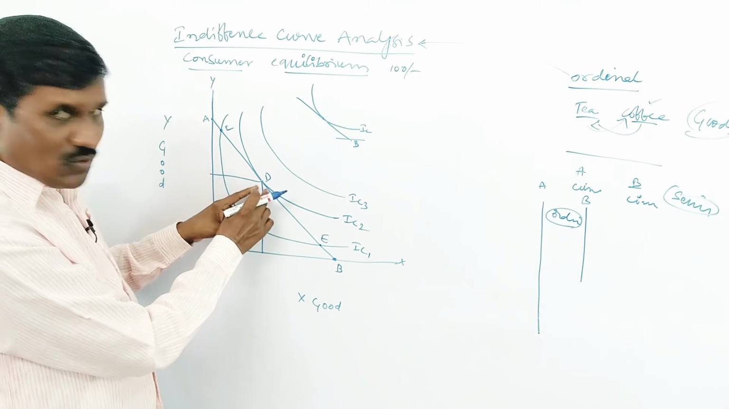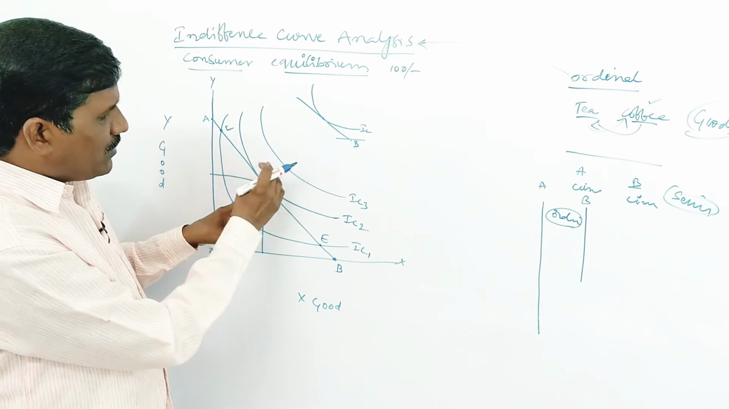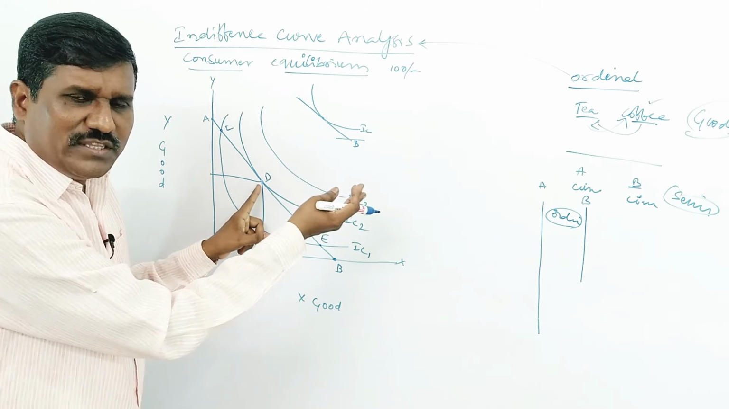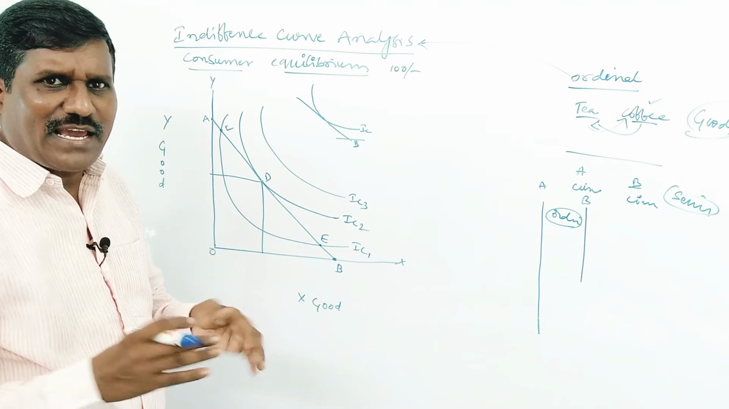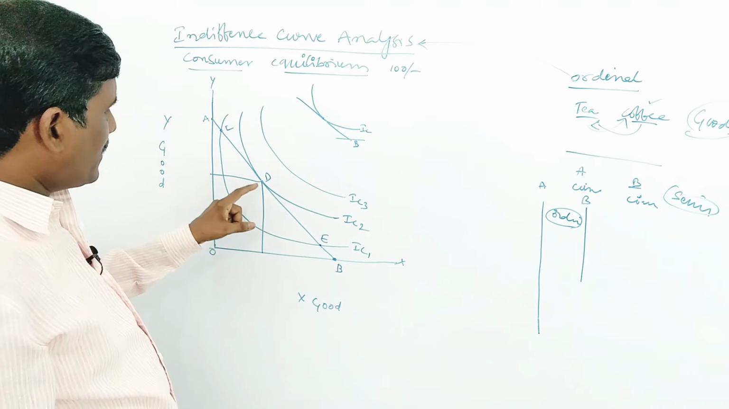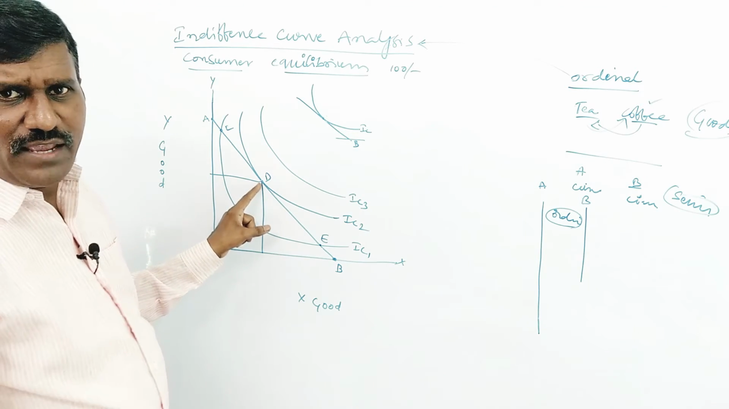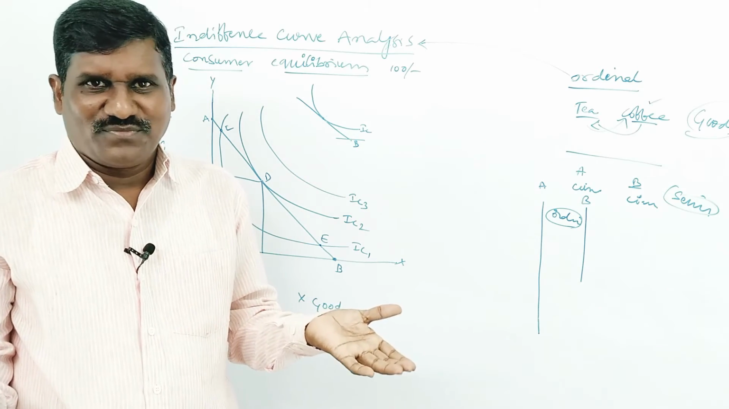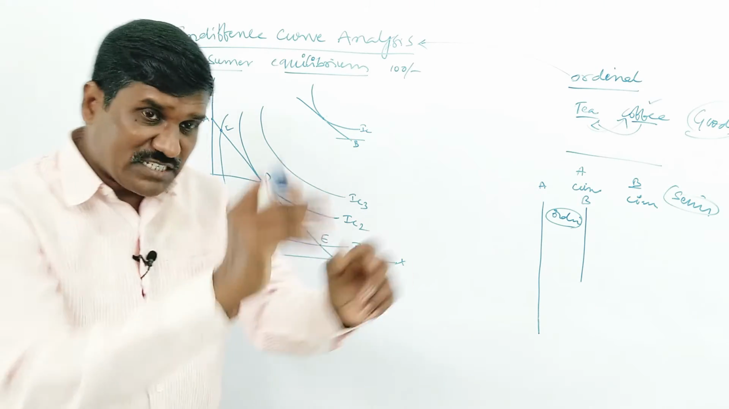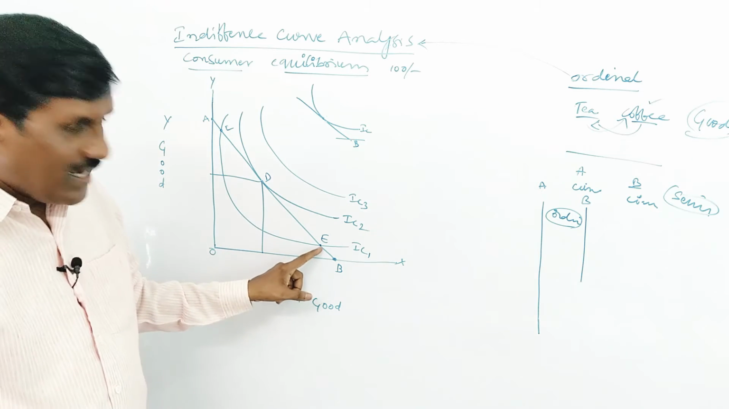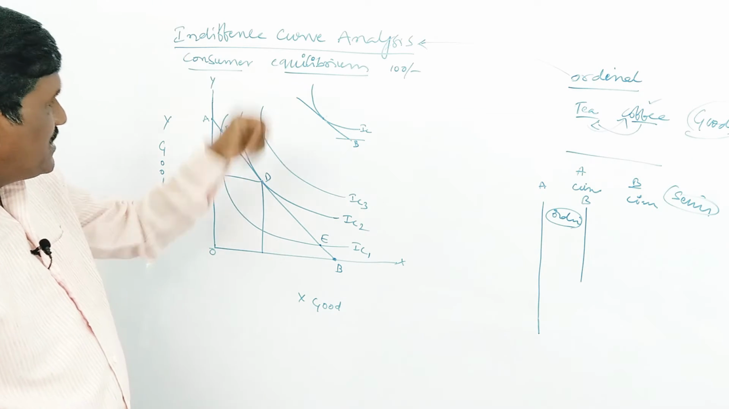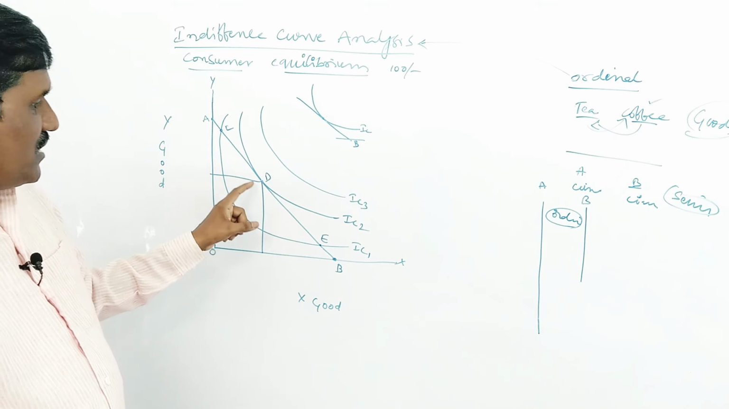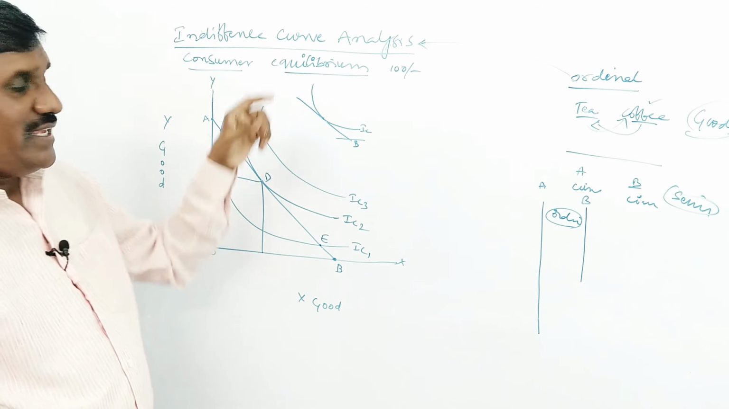If he wants to go down or up, or go to IC3, can he? No. Why? Wherever he goes, it gives less satisfaction. That's why he is not interested in changing from point D. Okay, what is the aim of the consumer? He wants to get the maximum satisfaction. When he goes down, less satisfaction. When he goes up, it is also less satisfaction. So, at point D, he will be in equilibrium.